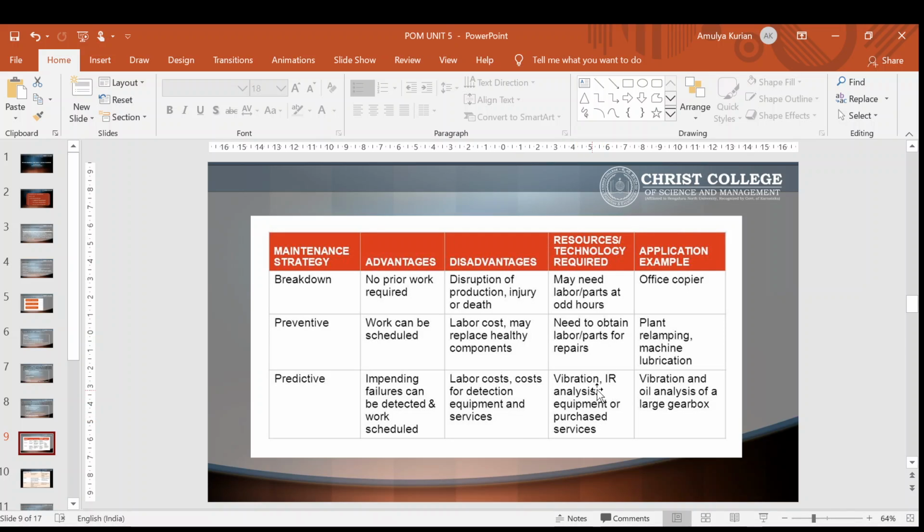Mainly it is used for vibration and IR analysis equipment or purchased services. Examples are vibration and oil analysis of a large gearbox. So these are the advantages, disadvantages, application, and resources needed for different types of maintenance.